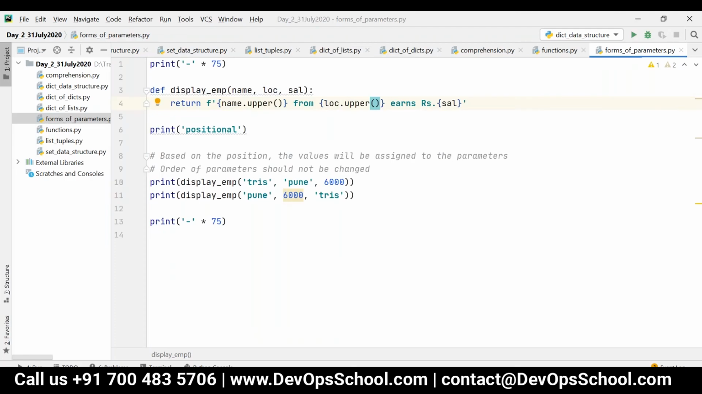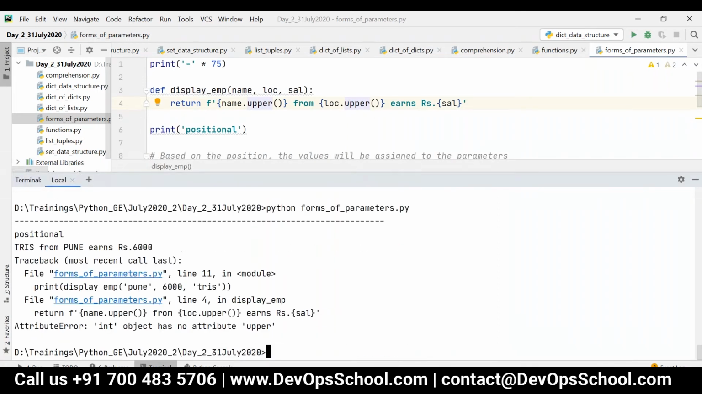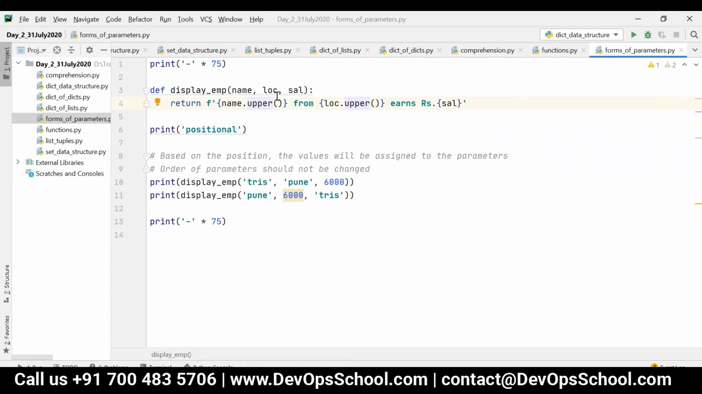Okay, like this. So now what will happen in this case? This line will throw the error because upper belongs to class string. This will not work on an integer, right? So now I'll be getting an error saying int object has no attribute upper, because 6000 will be assigned to location, right? So that is the reason. For example, if I pass it in the form of a string, then it will not give you any errors.